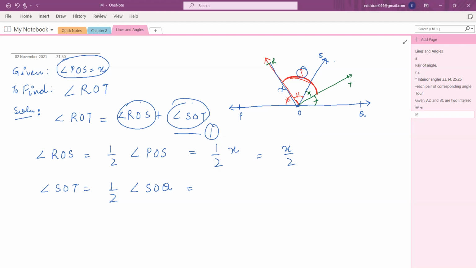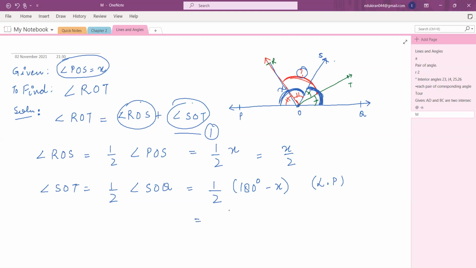Now, what we can do here is, what is angle SOQ? Can I write it like this? Half of 180 degree minus X. Can I write it like this, Miraj? Because this much angle is already X, right? And POQ is a straight line. That means the remaining angle, which is this, is 180 minus X, right? So that is why I've written angle SOQ is equal to 180 minus X. You can write it here, linear pair in the bracket.